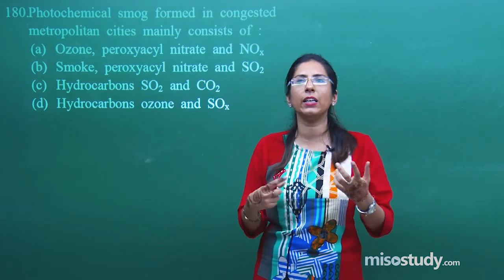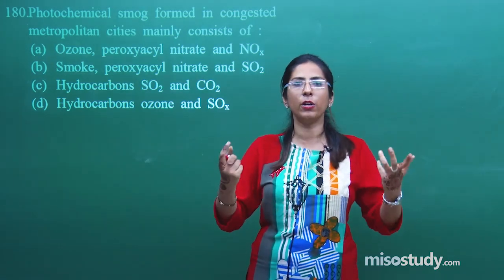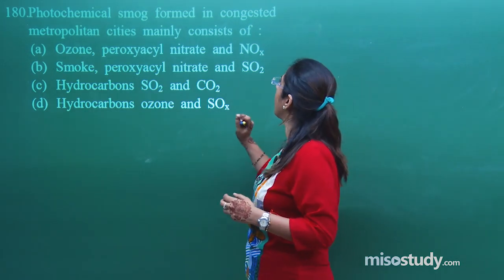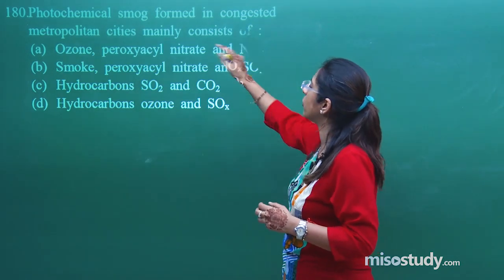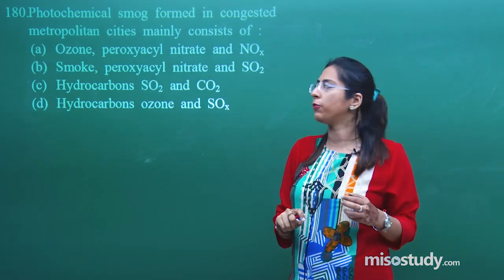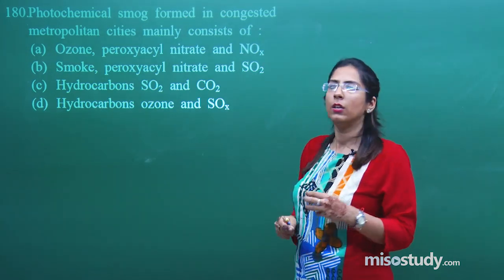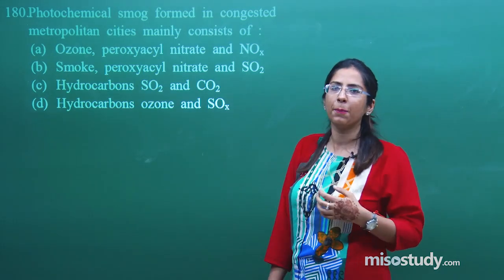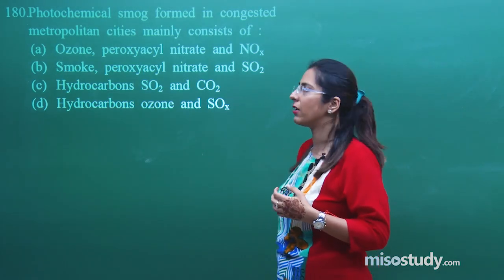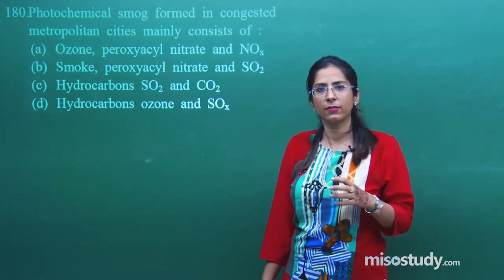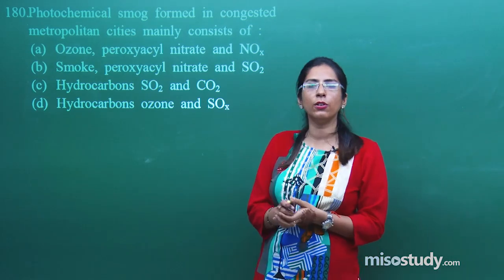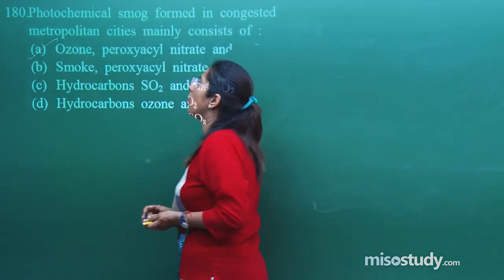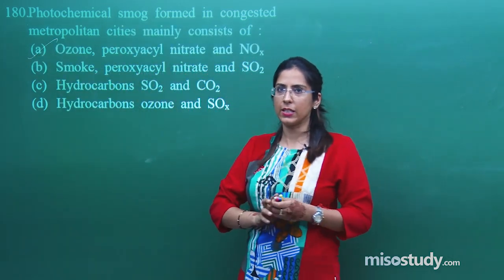So, this is actually a secondary pollutant, because so many primary pollutants are there in our environment, and they are asking about the secondary pollutant, that is photochemical smog. How is it formed? This is formed because of the interaction of primary pollutants. Those include ozone, peroxyacetyl nitrate and nitrogen oxide, right. So, without looking into this further, I'll take option A for question 180.